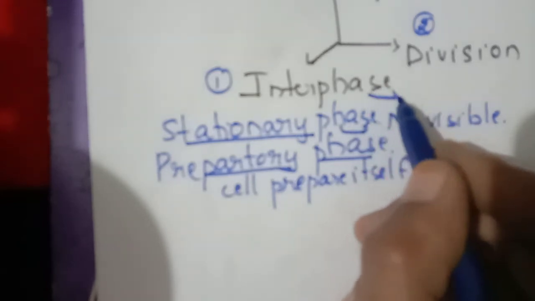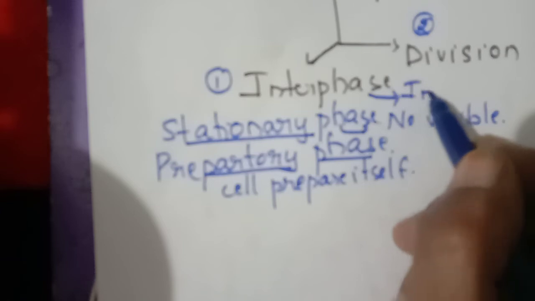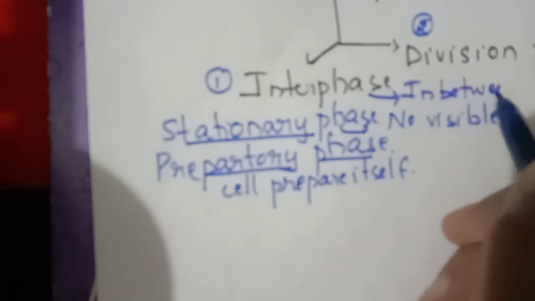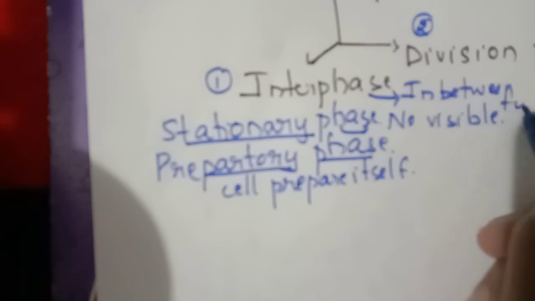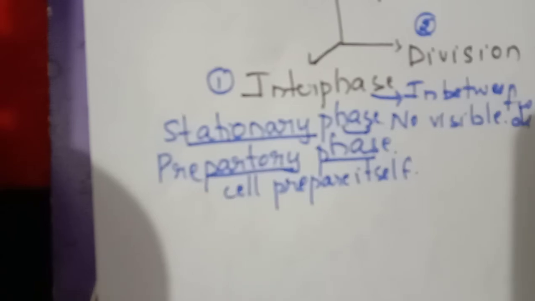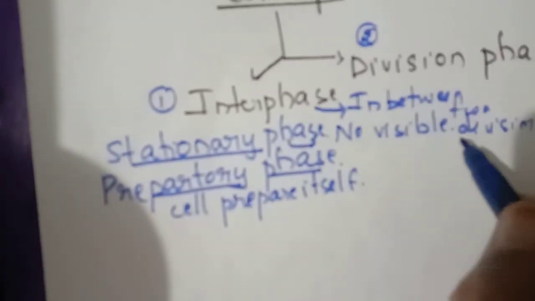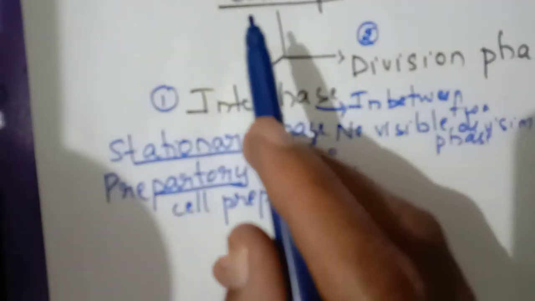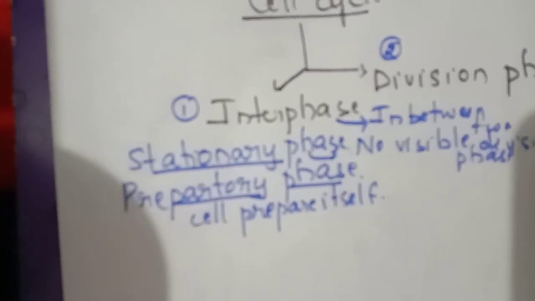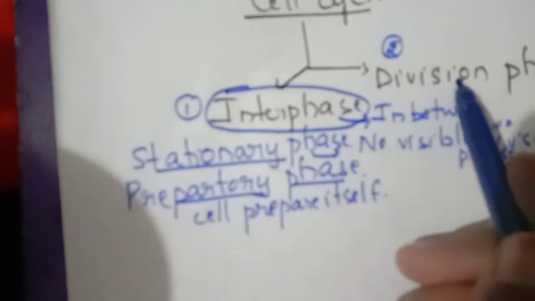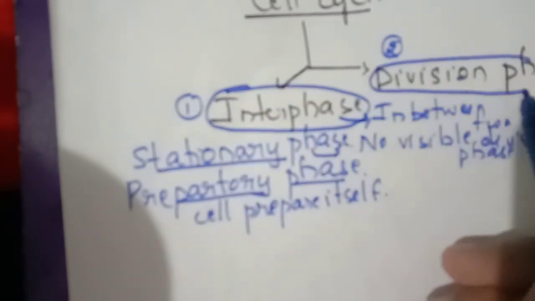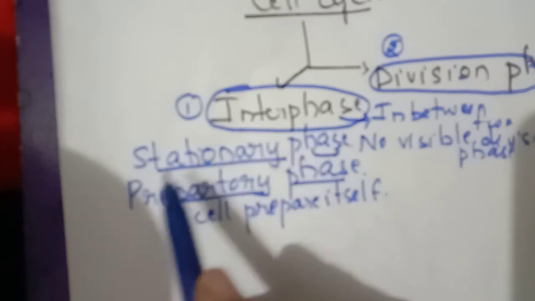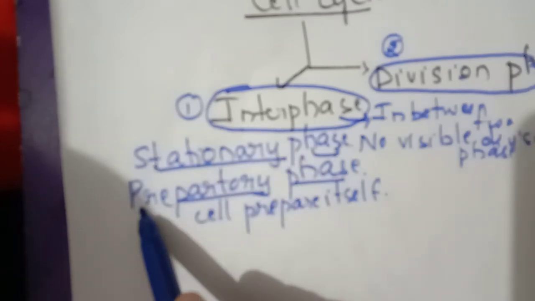And this interphase occurs in between the two division phases. So interphase occurs between the two division phases. That's why it is known as the interphase. So your cell cycle is broadly categorized into two important phases. First one is the interphase and second one is the division phase. So interphase is also known as the stationary phase or preparatory phase.